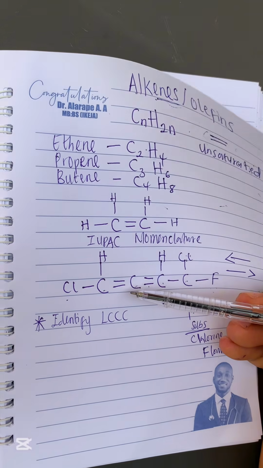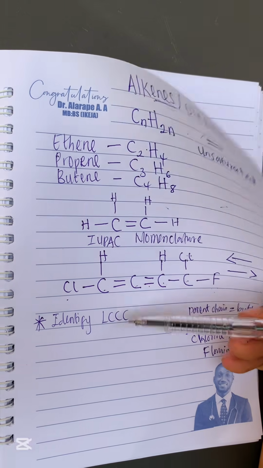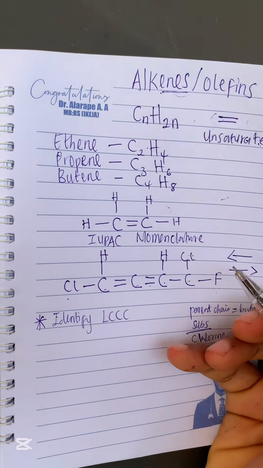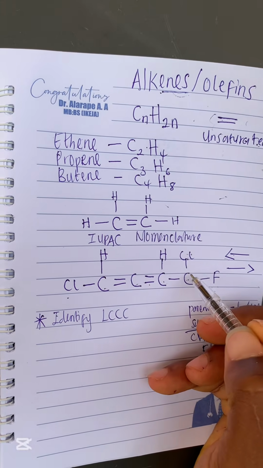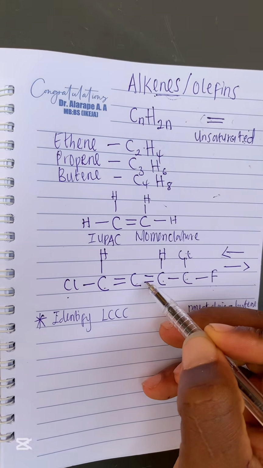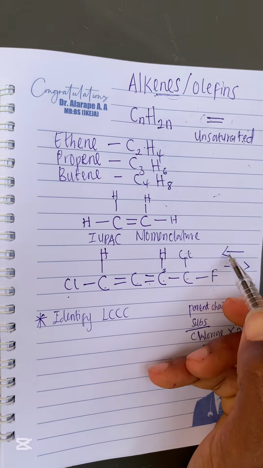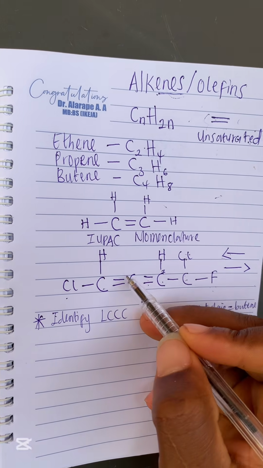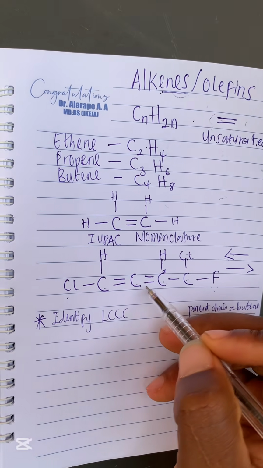So you will name in accordance to the position that is closer to the functional group, right? If you want to name towards the left, in this direction, our functional group is going to be on carbon 2. This is carbon 2 if you are naming towards the left, right? There's also another functional group here on carbon 3 as well, because there are two functional groups in this one.